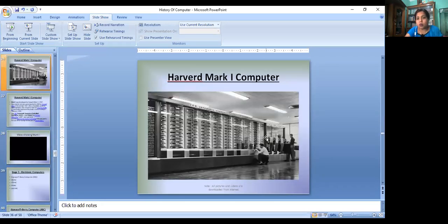Now this is Mark I. It is very big machine. At that time, these machines were known as giant machines. The size of Mark I at the time of building was 50 feet long, 13 feet wide, and 8 feet height.